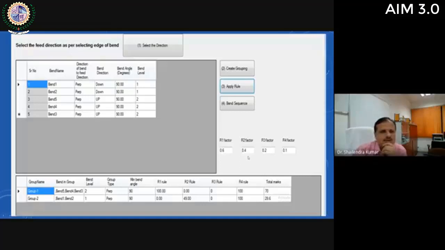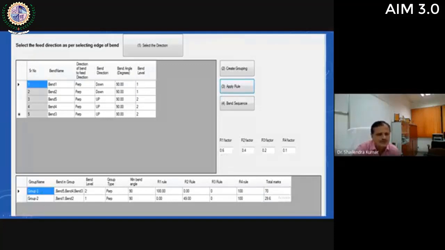Select the feed direction as well as the selecting edge of the band. The user has to select a particular feed direction, that is, in which direction this component is fed inside the press machine, in the die between the punch and die. That is to be selected by the user on the screen. Accordingly, you can see that band level is decided, then rules are applied. These are the factors. Even flexibility is given to the user to change the weightage of these factors.